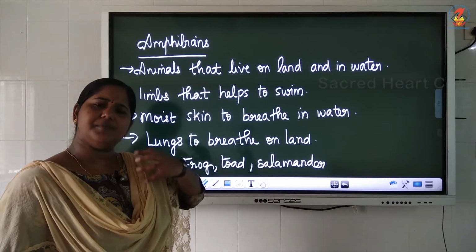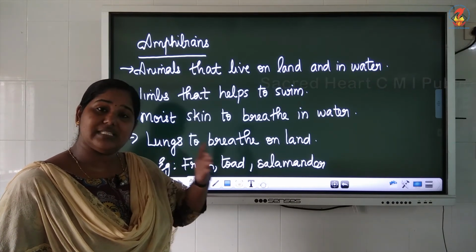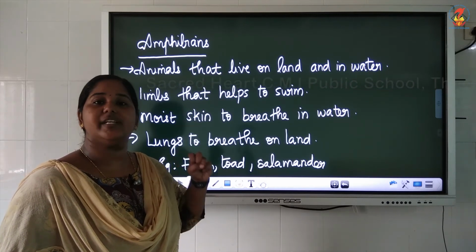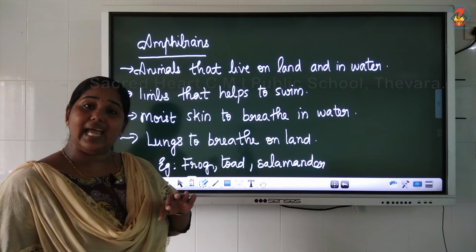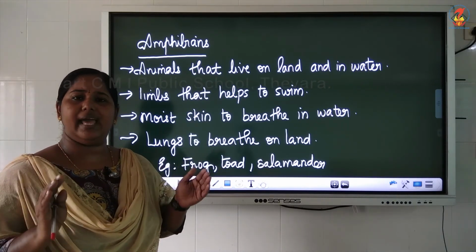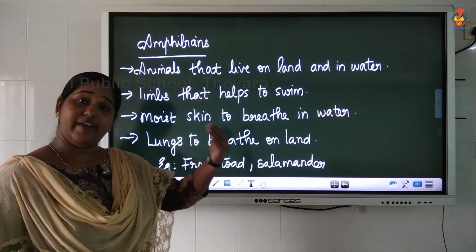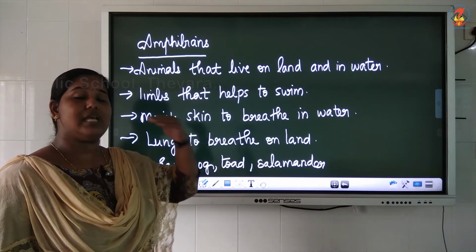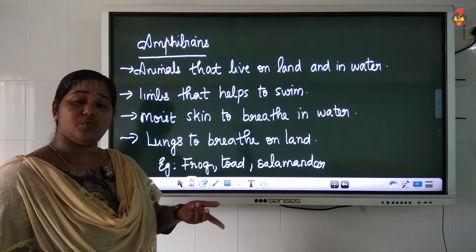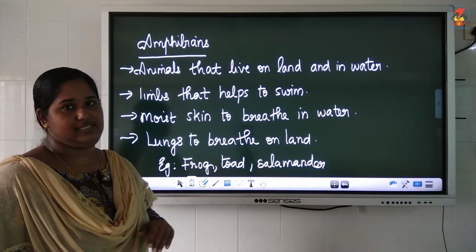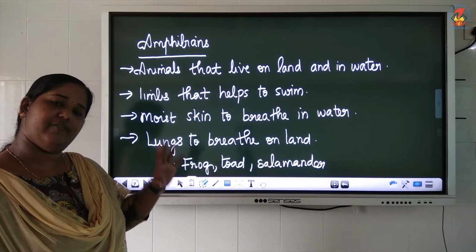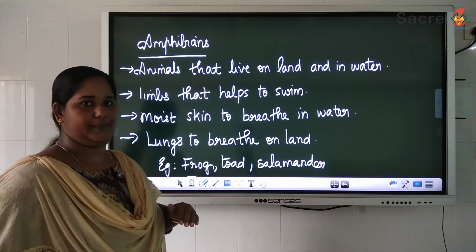But when it develops into a normal frog, it loses gills and it starts breathing through its moist skin when it is in water. When it is on land, what happens? It breathes through the lungs. Lungs and gills will not be there in the same animal. So that is why when the frog grows, what happens? Gills are lost and lungs are used to breathe on land. And when it is in water, it uses its moist skin. So this is all about amphibians. It means a group of animals which live both on land and in water.